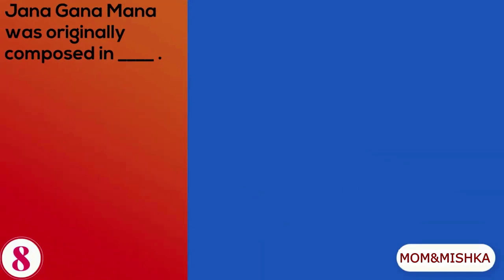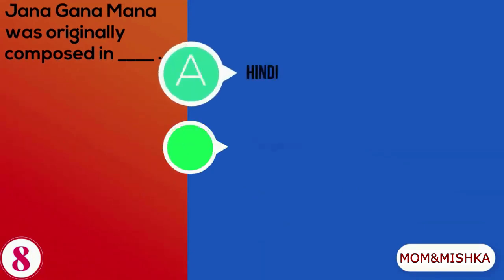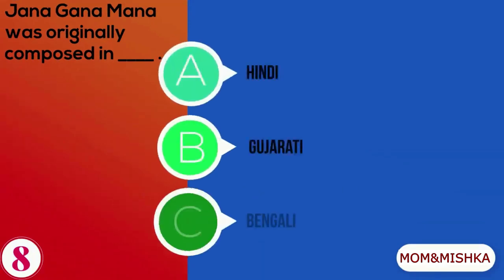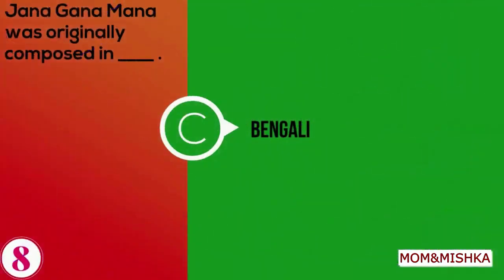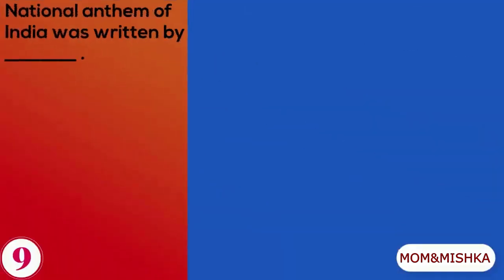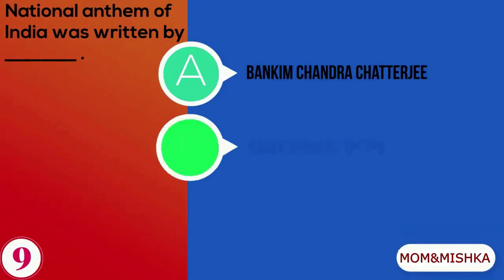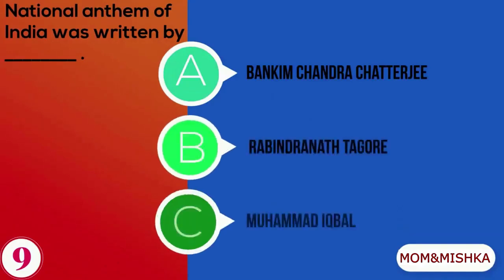Jan Gan Man was originally composed in A. Hindi, B. Gujarati, C. Bengali. Jan Gan Man was originally composed in Bengali. National anthem of India was written by A. Bankim Chandra Chatterjee, B. Rabindranath Tagore, C. Muhammad Iqbal.